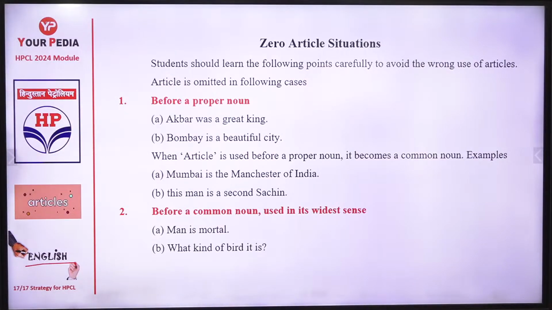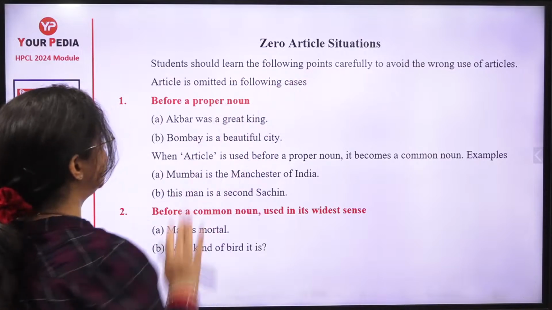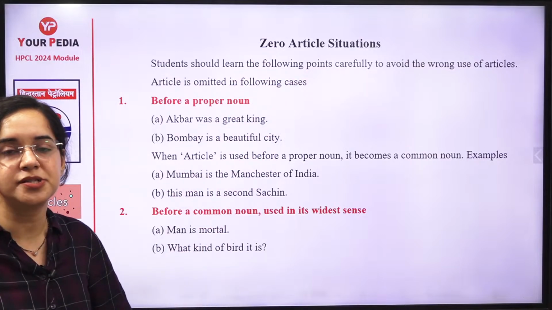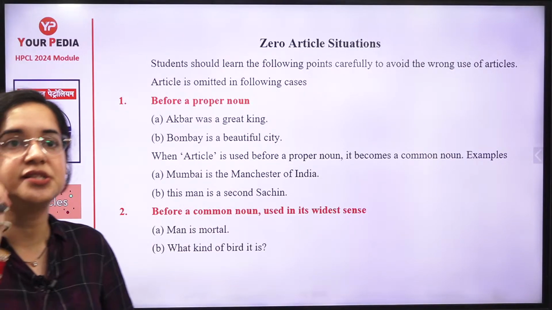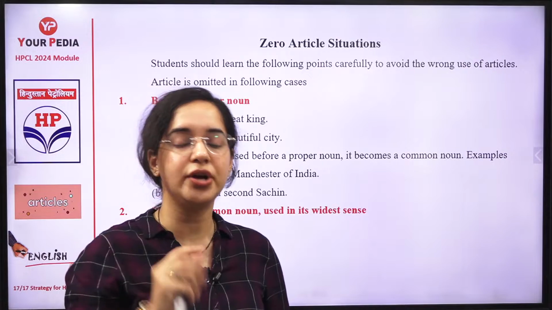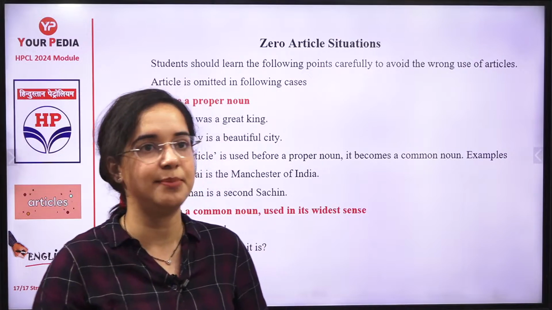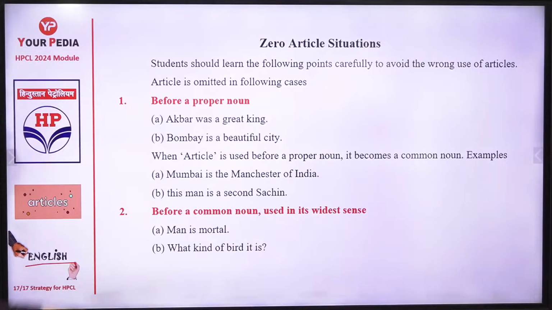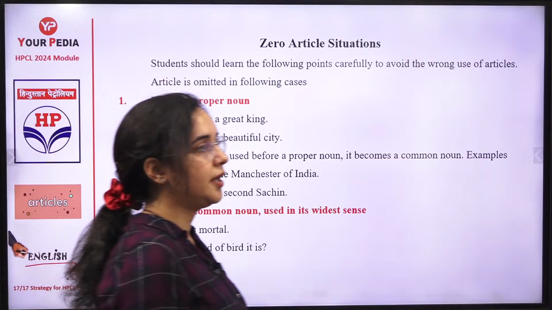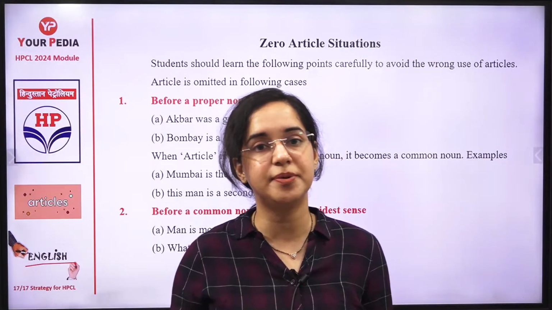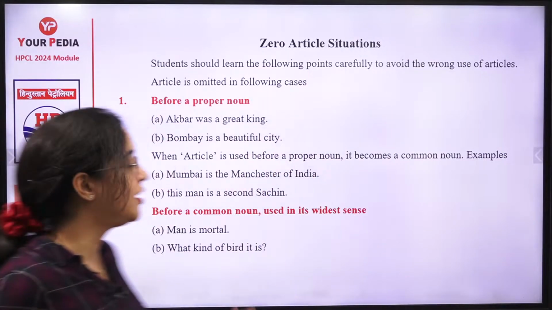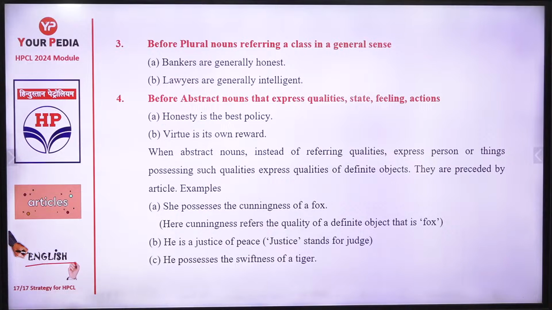Zero article: this portion is where no article is used, the article is omitted. So before the names of proper persons, like my name is Shobha, no article is used. If it is Himanshi, Satyam, Aditya, no article is used before the names of people, right? Before a common name, like in some phrases, "Man is mortal". You can talk about a designation, but with a phrasal verb, no article is there. So generic phrases in a wider sense take no article.